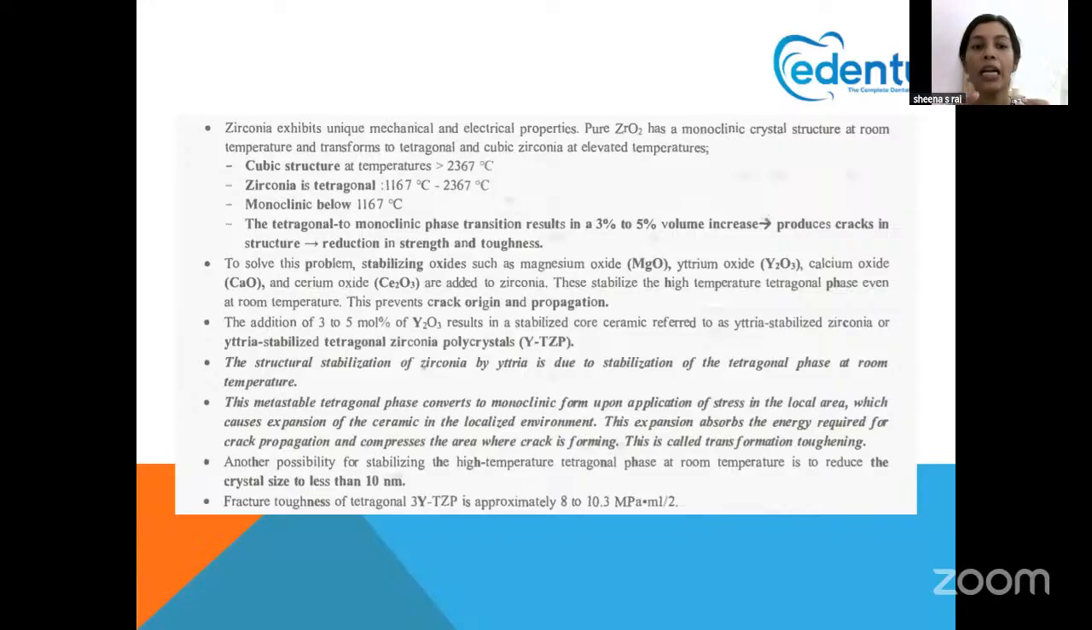That is because if this conversion keeps on going, like tetragonal to monoclinic, there will be a 3 to 5 percent increase in volume and cracks being formed. To reduce that, yttrium is added to stabilize the zirconia.